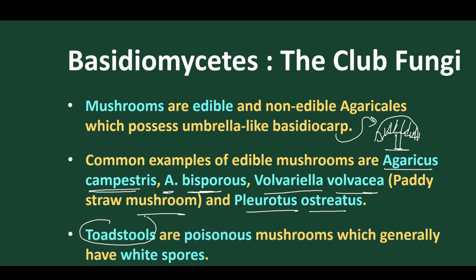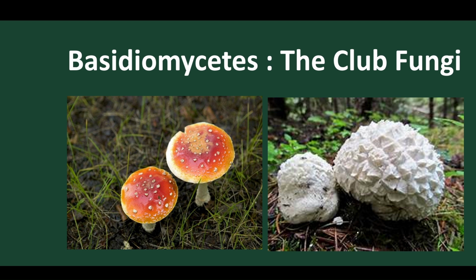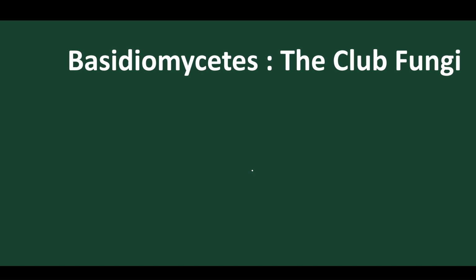But the toadstools are poisonous mushrooms, and they look like the stool of a toad. They are very poisonous mushrooms, and they release white spores. So this one is the puffball, the bigger one, and this is the Agaricus, the mushroom. Got it? This is the umbrella part, and here the stalk is present. Within the umbrella, we find the gills.